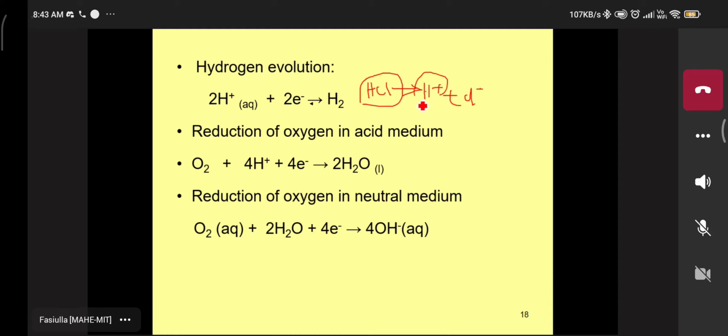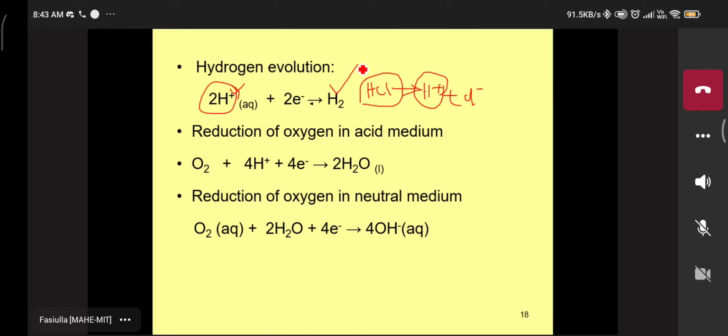Understood? These H plus ions: we apply different voltages in the given electrolyte solution by connecting the anode and the cathode, the two electrodes. The H plus ions available in the electrolyte are not liberated. This is the ionic form, not the gaseous form. Now when excess voltage is applied across the two electrodes, these H plus ions in ionic form are converted into H2.